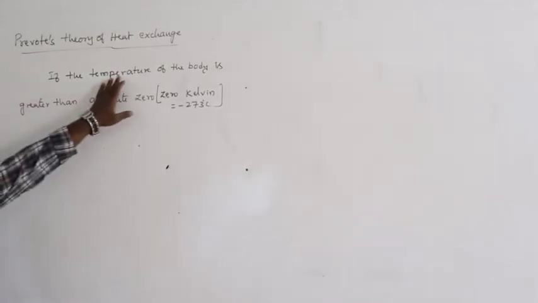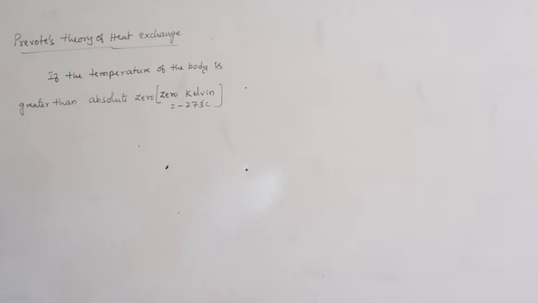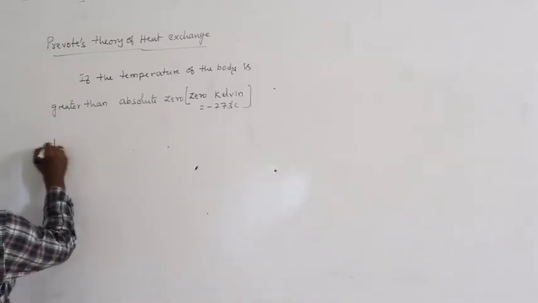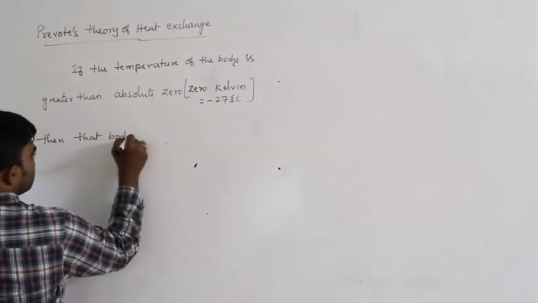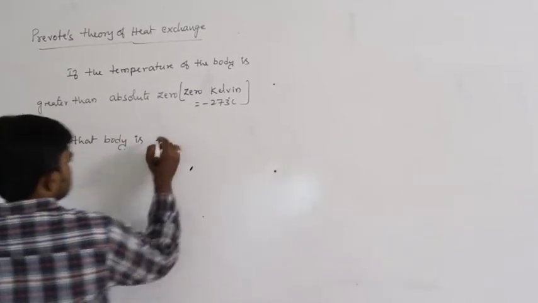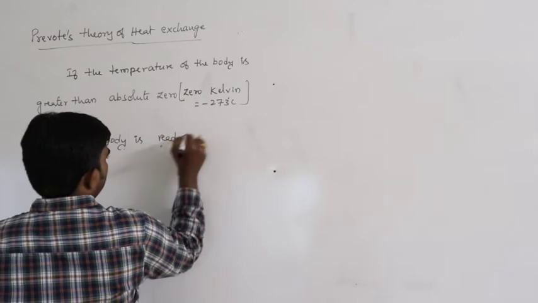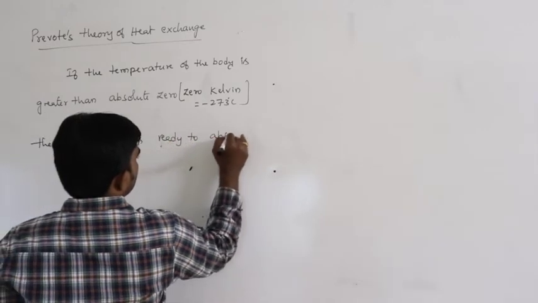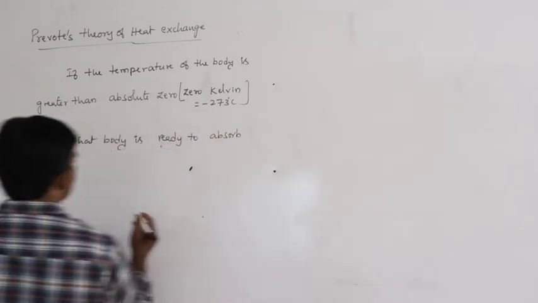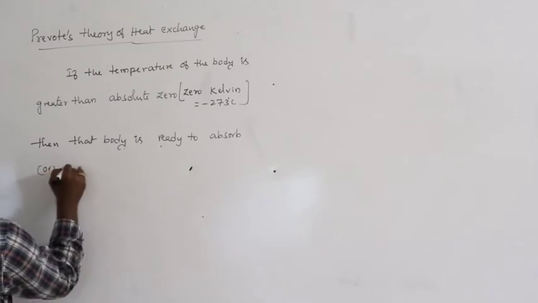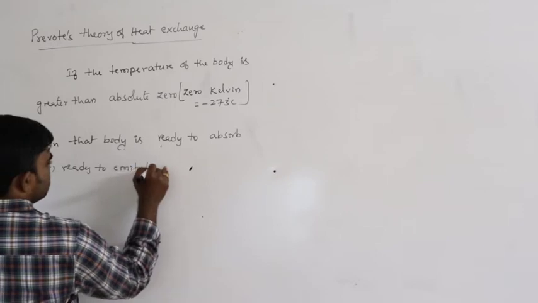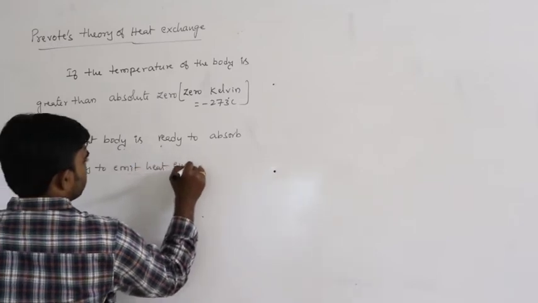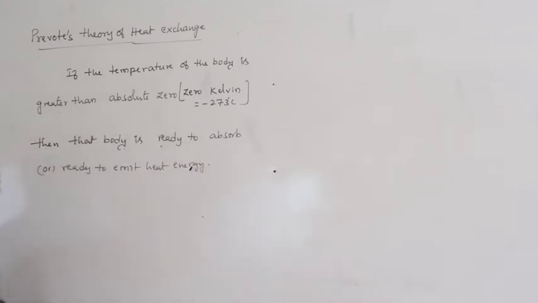If the temperature of the body is greater than absolute zero, then that body is ready to absorb or ready to emit heat energy. So this is the Prevost theory of heat exchange.